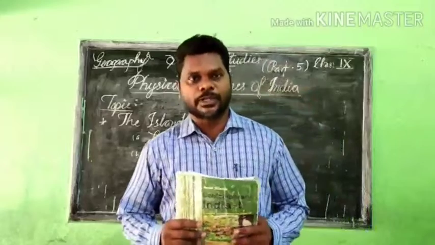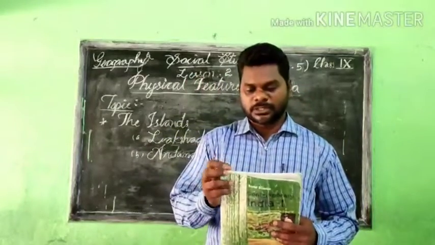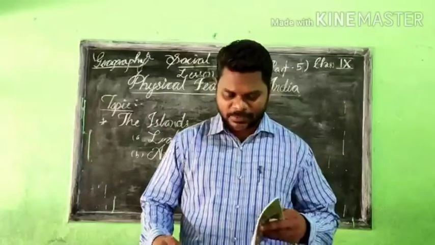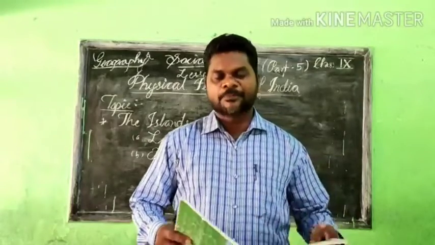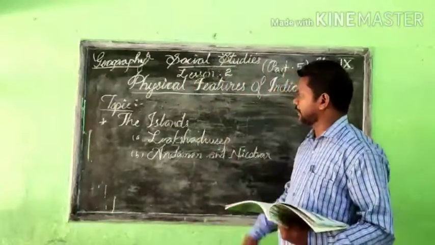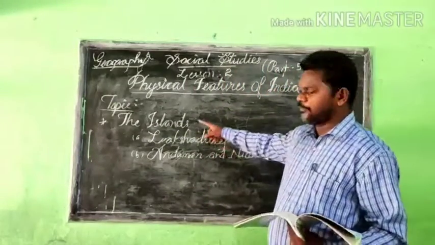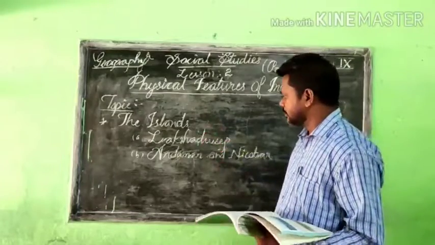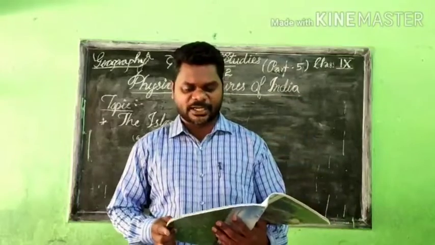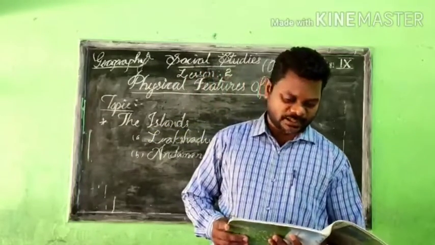Now I would like to request everybody to pay complete attention to me, then you will get a clear understanding of this lesson, especially the last part. We learned different physical features of India, and this is the final one, islands. India has a vast mainland.